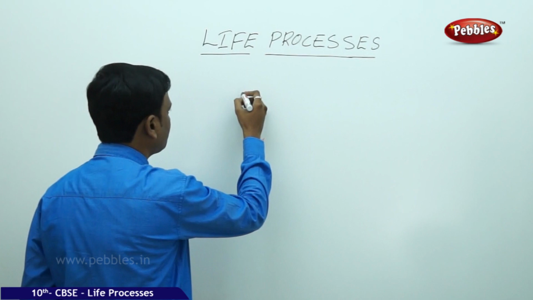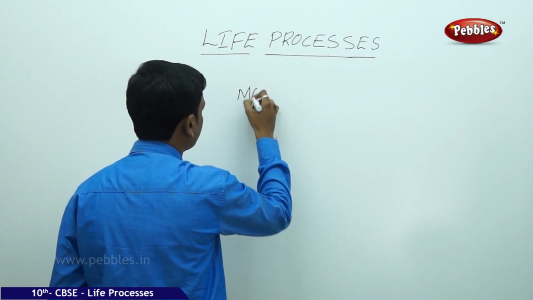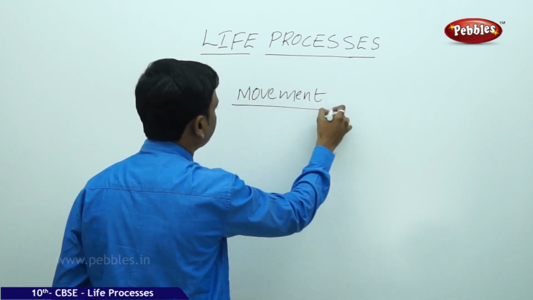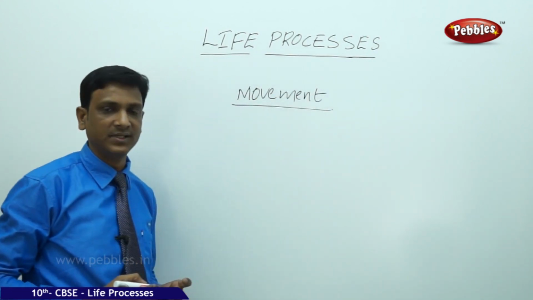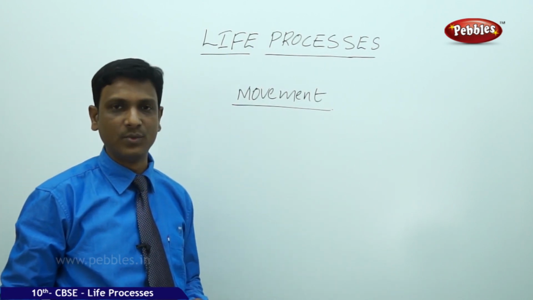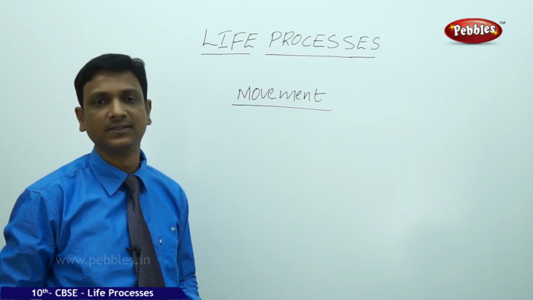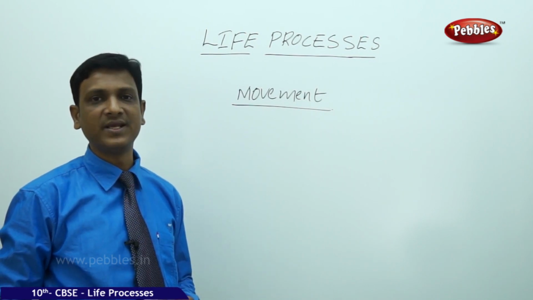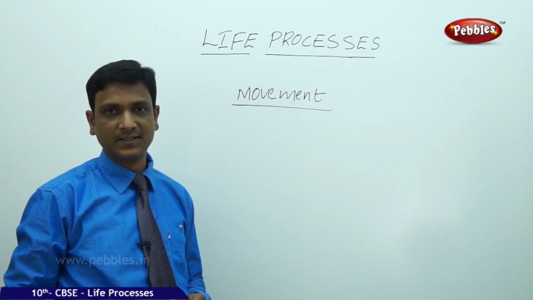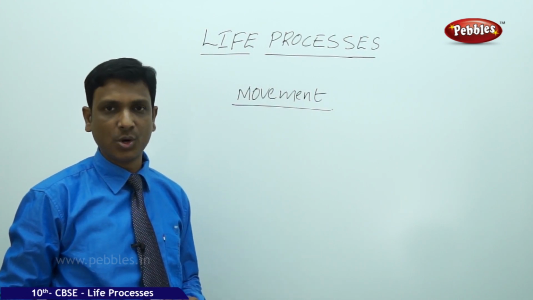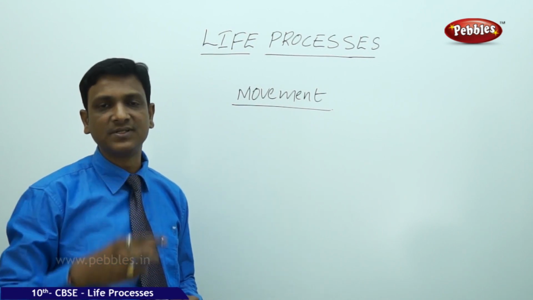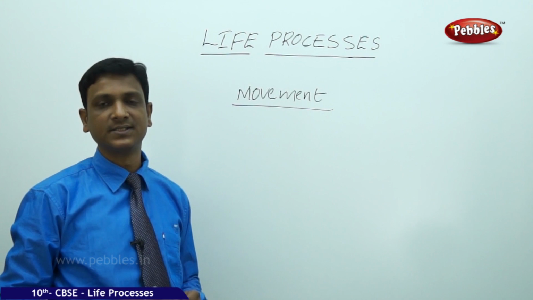Say, the first one, we take it as movement. Movement is one of the features on basing which you can decide whether a thing is living or non-living. You see so many examples around you. A boy running, a man shouting. Shouting in the sense, where do you find the movement? The movement in his lips, in his mouth, he is shouting.